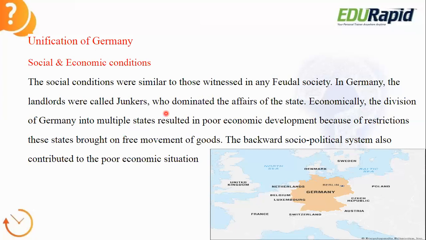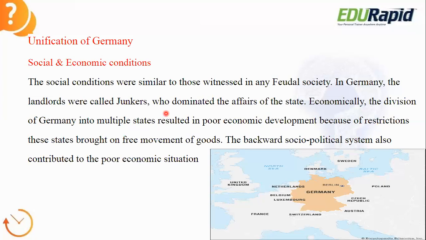After independence, there were 514 princely states in India, which later got united into India. Similarly, in Germany also 314 different fragmented small states existed, and these states did not have unity together. They were fighting with each other constantly. They had rivalry with each other.